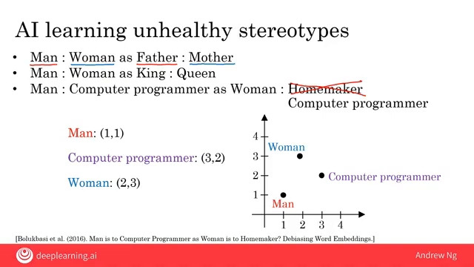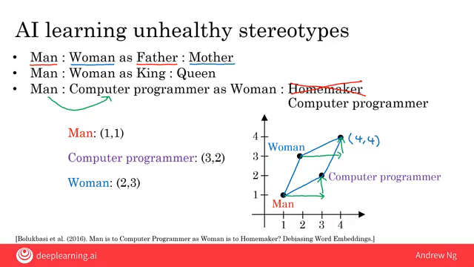When you ask the AI system to compute the analogy above, man is to computer programmer as woman is to what, then what the AI system will do is construct a parallelogram that looks like this, and it will ask what is the word associated with the position 4, 4, because it will think that is the answer to this analogy. One way to think about this mathematically is that the AI thinks the relationship of man to computer programmer is that you start from the word man, go 2 steps to the right and 1 step up. And so to find the same answer for woman is to what, you would also go 2 steps to the right and 1 step up.